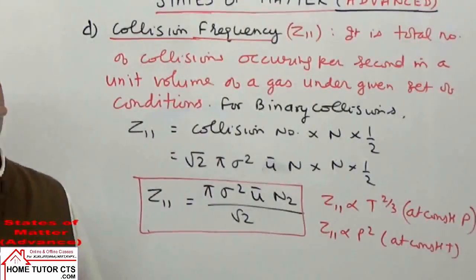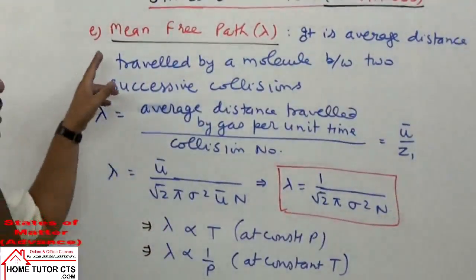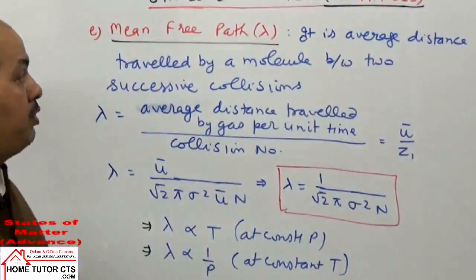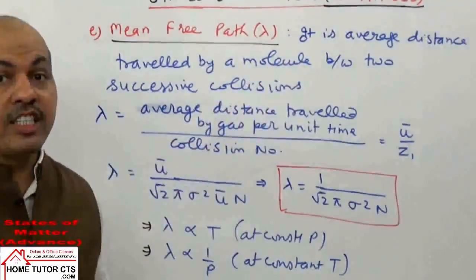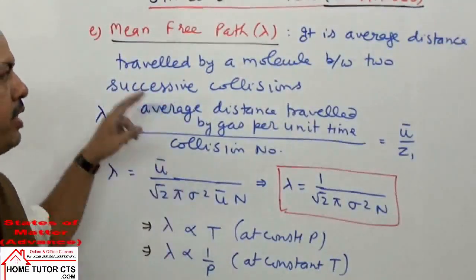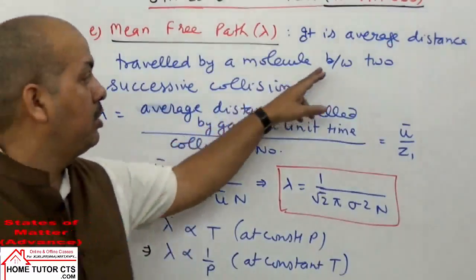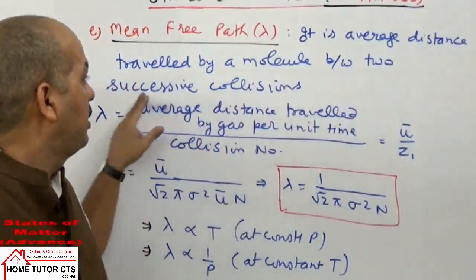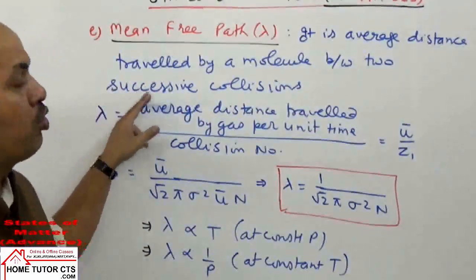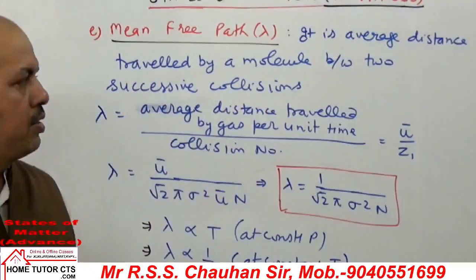The next term taken is mean free path. वो क्या होता है, लिख लेते हैं इसको भी. Now the next term taken is mean free path. What is mean free path? It is average distance traveled. आप लोगों को लिख लो definition. It is average distance traveled by a molecule between two successive collisions. Between two successive collisions.